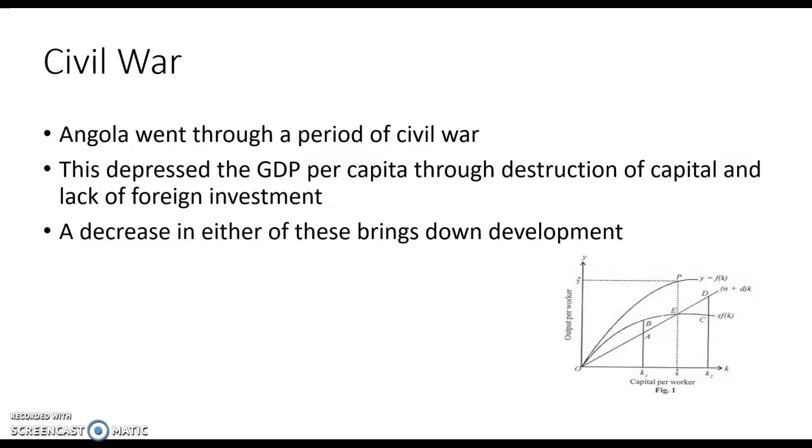This civil war depressed the GDP per capita through the destruction of capital and the lack of foreign investment. This destruction of capital came about by a higher than normal depreciation rate due to destruction from bombings or lack of maintenance due to a lack of manpower. And foreign investment was understandably not as common due to the fact that the country's future was uncertain. And a decrease in either of these factors in the Solow growth model creates decreased growth.